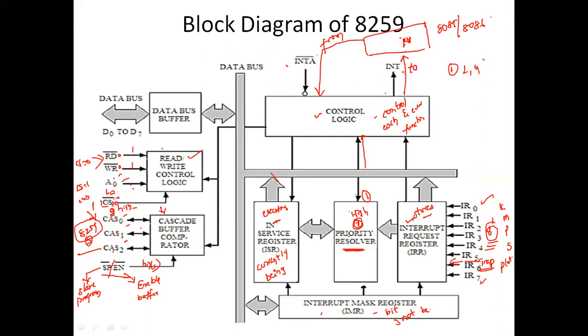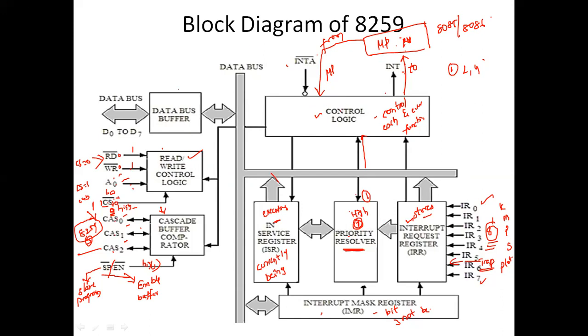INT is the interrupt to the microprocessor, MUP in the sense microprocessor. INTA bar is the interrupt acknowledgement from the microprocessor to the control logic that I have received your interrupt. So if 8259 is enabled and the other microprocessor interrupt flag is high, then this causes the value of the INT pin to be high. This is how the interrupt is going to be serviced.